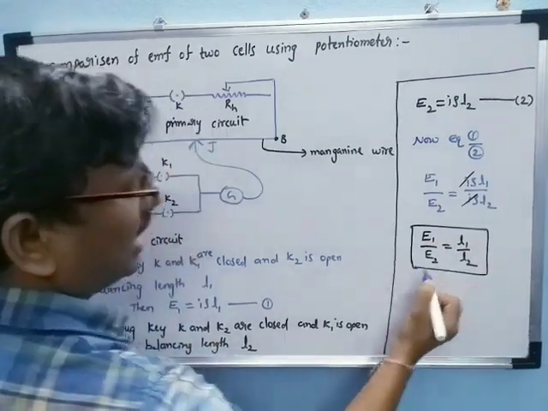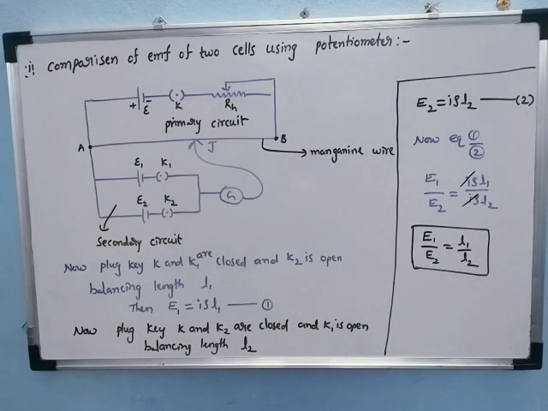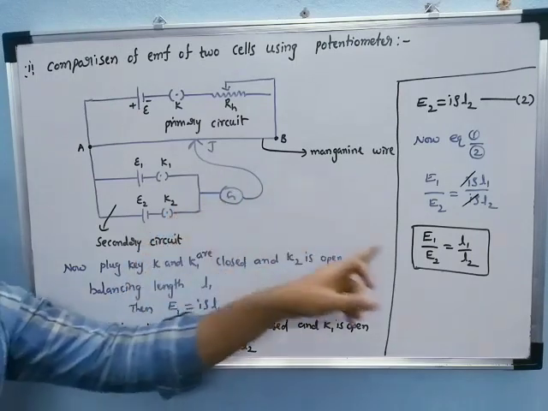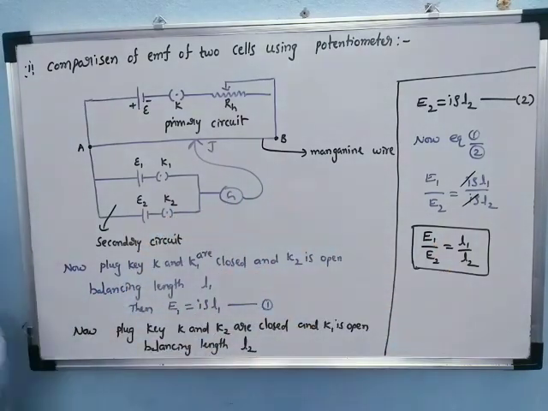This is the comparison of EMF of two cells using potentiometer. Here L1, L2 are the balancing lengths, and E1, E2 are the EMFs of the two cells.